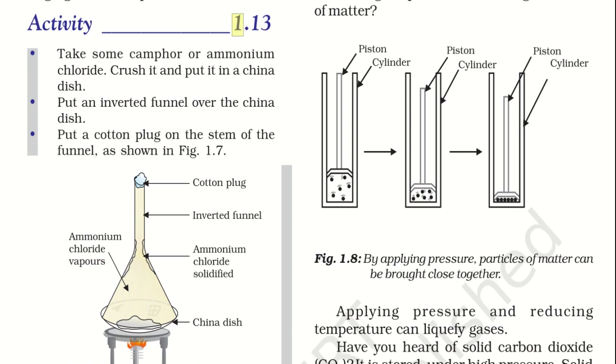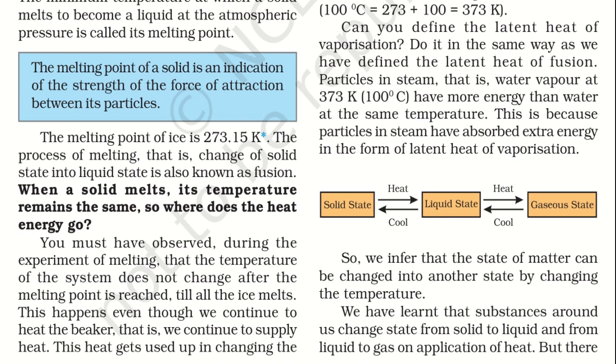Here in activity 1.13, we will observe that a solid substance directly changes into a gaseous substance when heat is provided to it. As you have learned, when a solid substance is provided heat, it changes into liquid, and then on providing more heat, it changes into gas. But there are certain substances which directly change from solid to gas on providing heat.